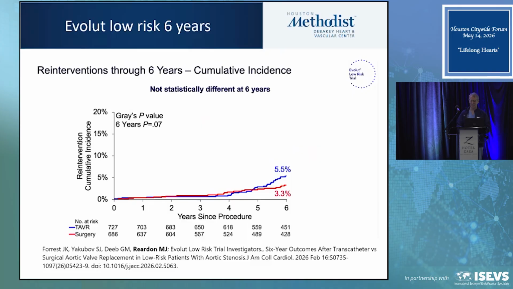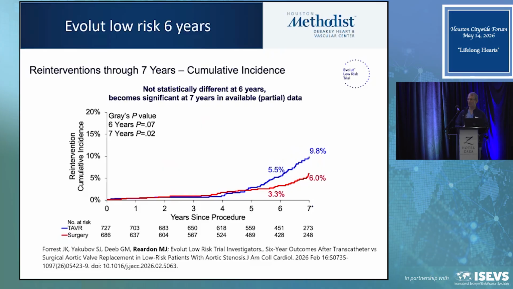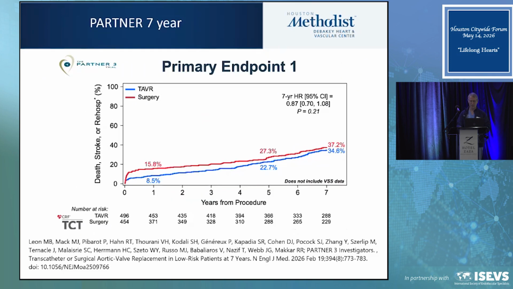But then we got here and all of a sudden we see the reintervention rate starting to splay apart. If we use a cumulative incidence, it's about 0.07. It wasn't statistically significant using cumulative incidence. But when I saw this, I pushed to get what 7-year data we had, which is about 80% of the people, and it spread even further. So it became statistically significant, something that we're going to watch very carefully as we move forward.